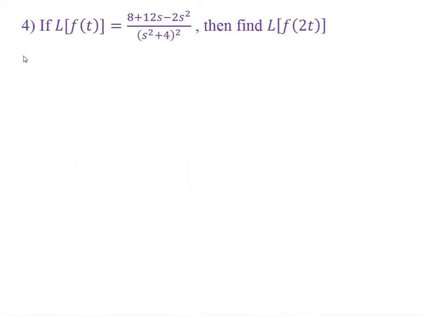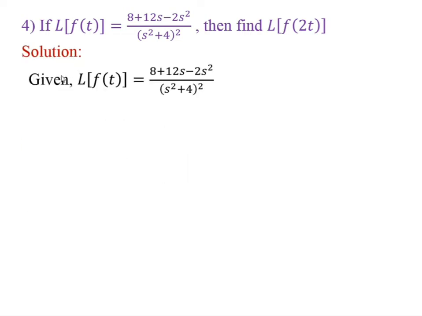Example number 4. If Laplace of f of t is equal to 8 plus 12s minus 2s square divided by (s square plus 4) bracket square, then find Laplace of f of 2t. Solution is here. Given Laplace of f of t is equal to 8 plus 12s minus 2s square divided by (s square plus 4) bracket square. Suppose this is equal to f of s.